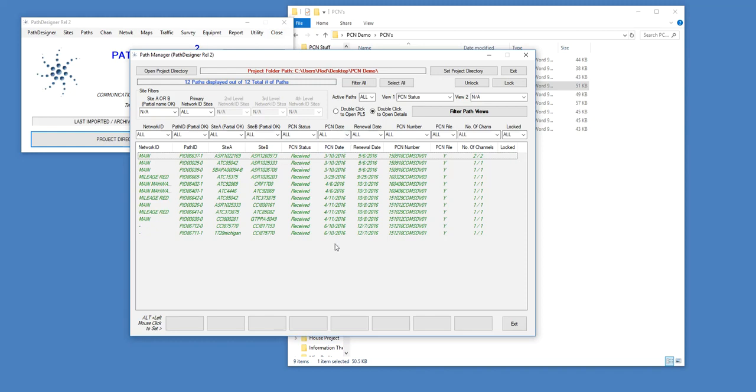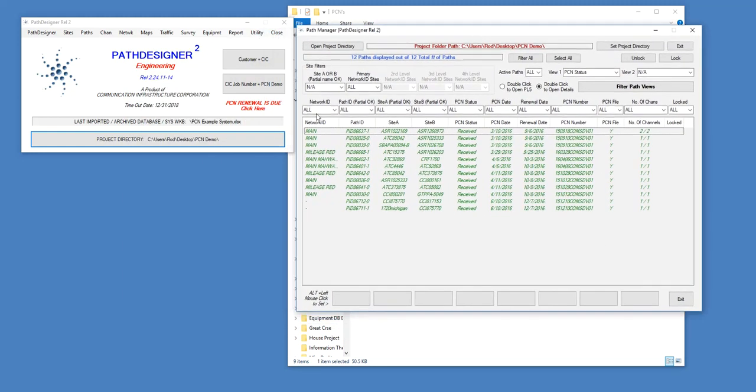This is the date that was in the Word document files that I brought in. This is the renewal date 180 days later, the PCN number from within the document, whether or not there's a file attached within Path Designer, which there is because I brought them in, and the number of channels.